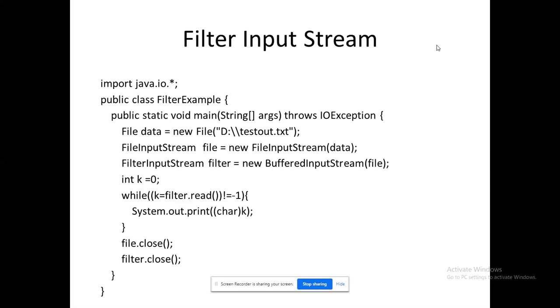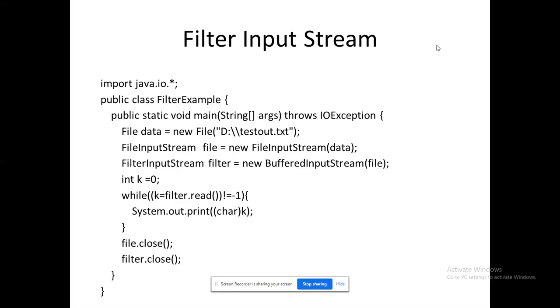So here what we are doing, using the file constructor, I am referencing a file testout.txt, which is available in the D drive. Okay. I am passing the file object to my file input stream class. The reason behind this is file input stream is the one that can read data from the file. That is the reason why I am using file input stream. Okay. Second content. You can see we are using a filter here, right? An object filter. This is the content that we are going to see.